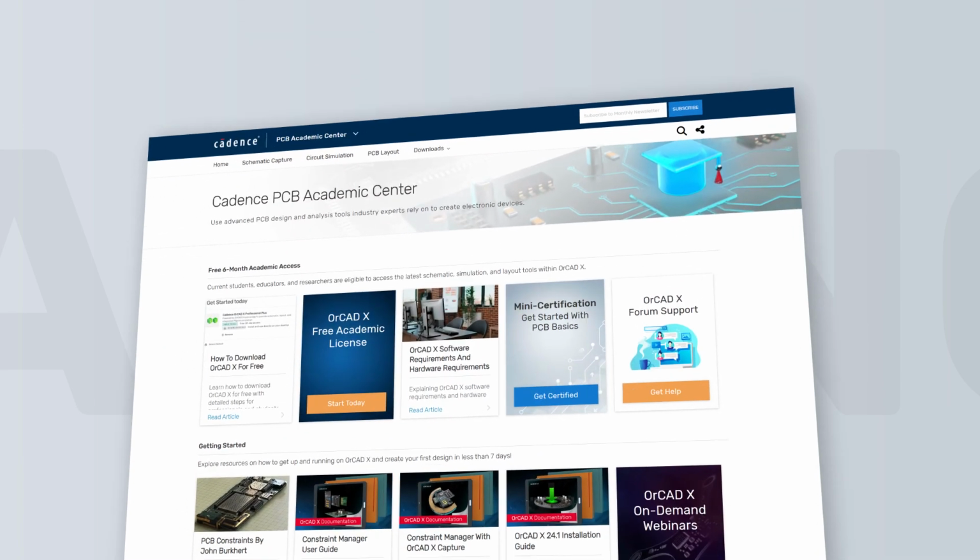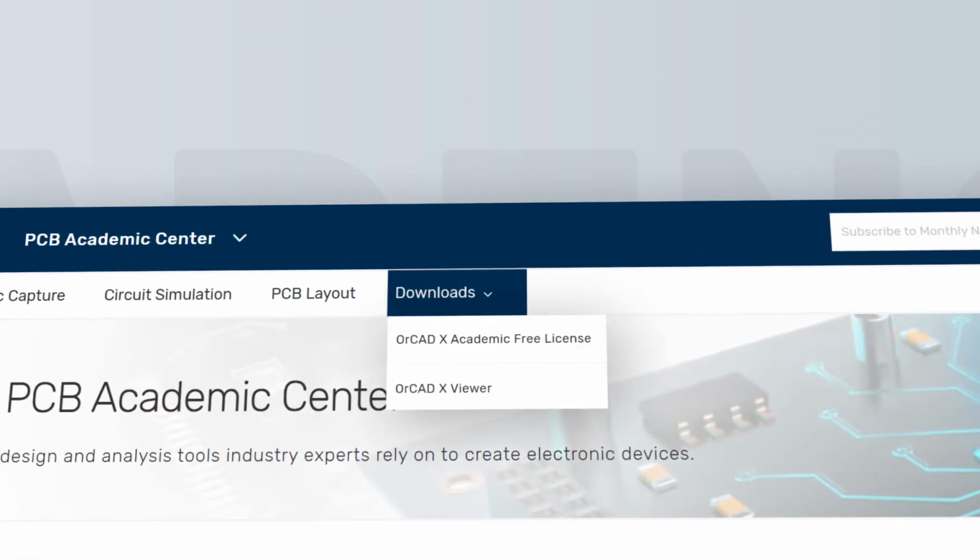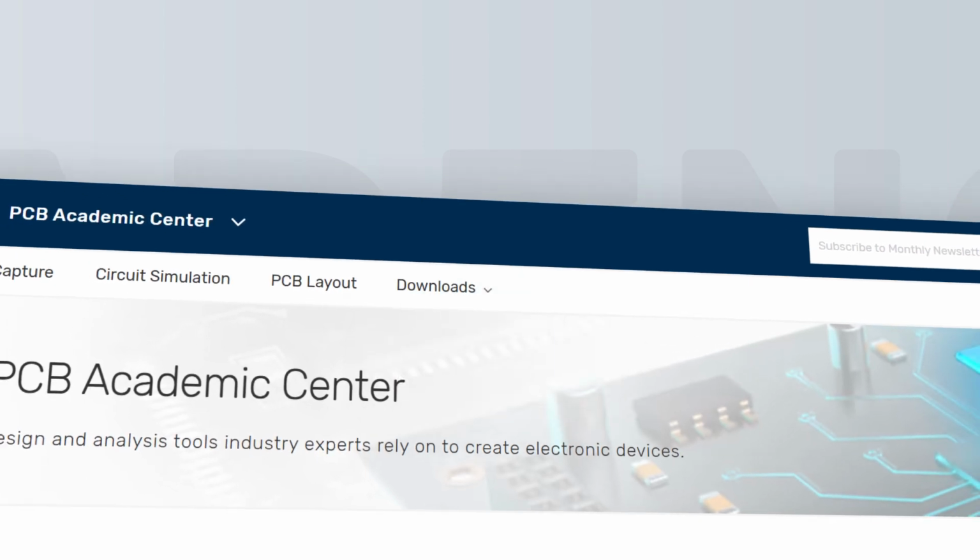And when you're ready to dive in, head over to Downloads and register for the free trial of our PCB tools and start designing today.